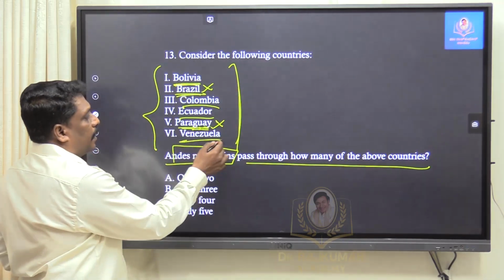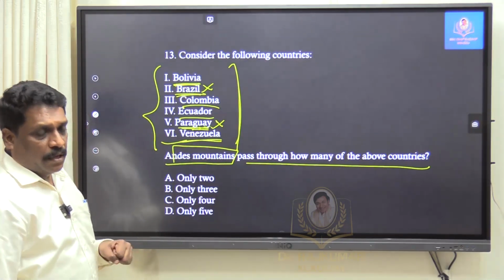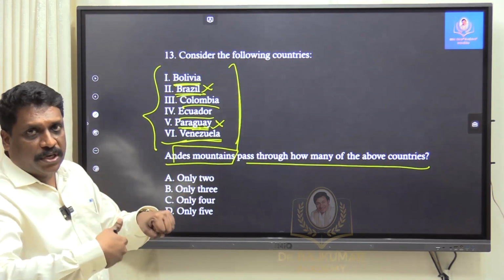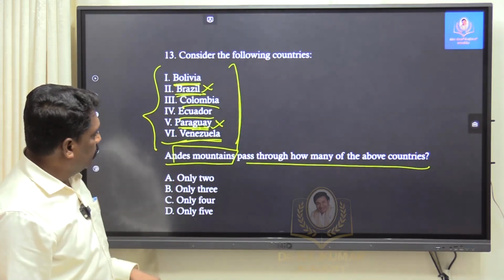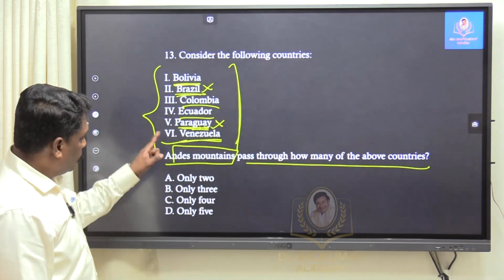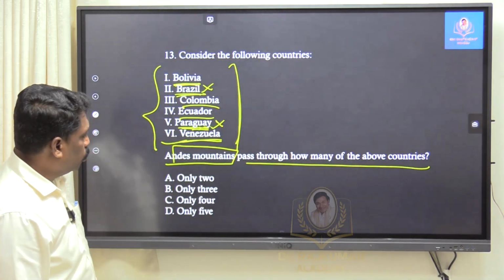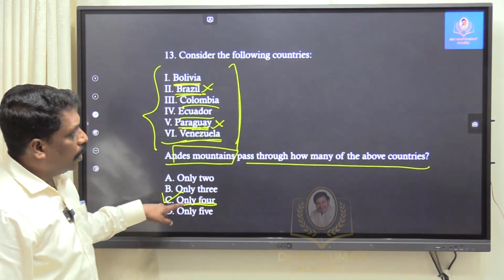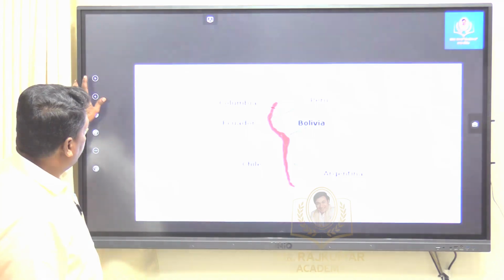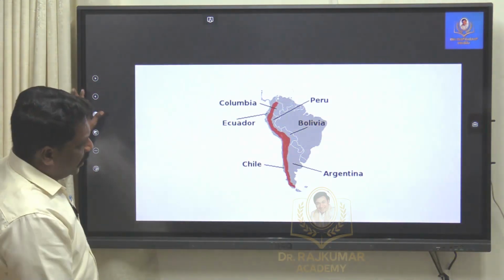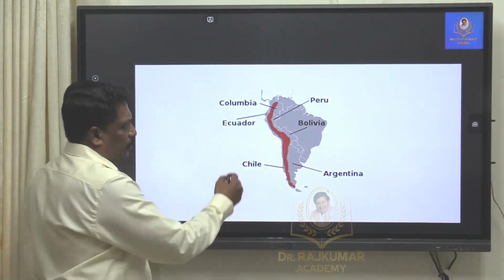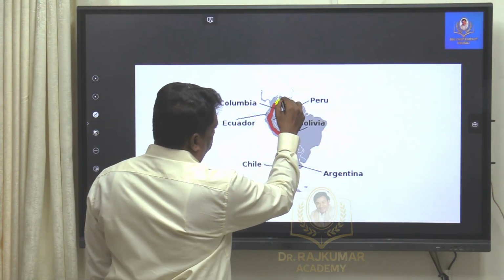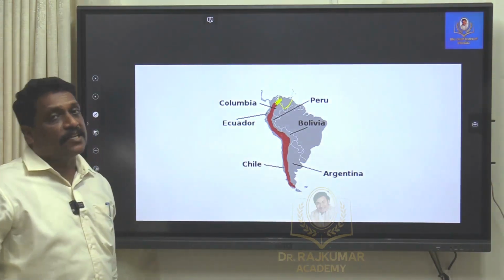Venezuela, I am including it because it starts from Venezuela. Again Venezuela is along the coastal region as such. So I remove Brazil, I remove Paraguay. Out of 6 I am just removing 2. Right, what will be left is what? 4. I will go for what? Only 4. Okay. Right, my dear friends. So here again I have just given approximately where all I will be having. Technically speaking, even Venezuela, this is Venezuela, even Venezuela we have the extension of Andes mountains, right.